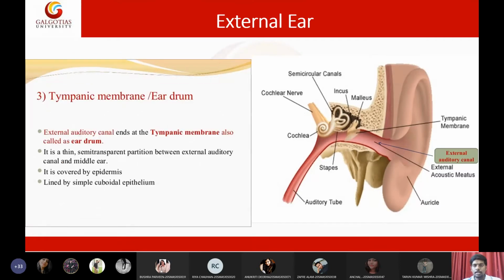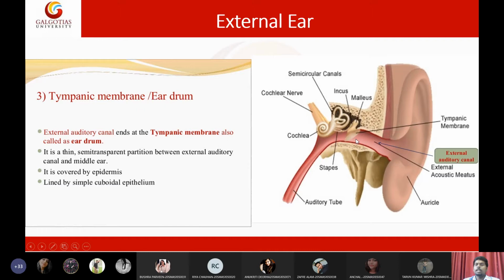So this is all about the external ear. The third part is the tympanic membrane, also called the eardrum. It is a thin, semi-transparent partition between the external auditory canal and the middle ear. It is covered by epidermis and lined by simple cuboidal epithelium. It is very sensitive; even a small pressure can damage it. So don't keep anything inside the ears.